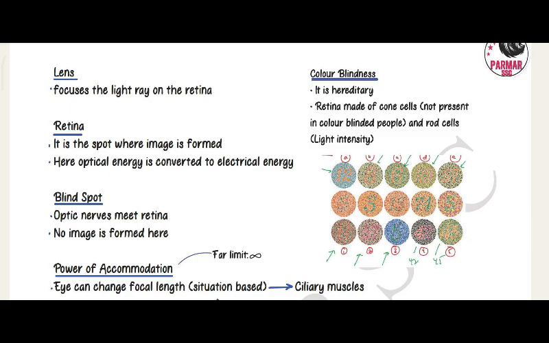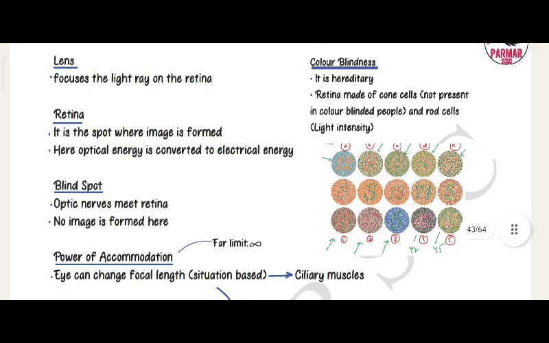Color blindness, it is hereditary. Retina is made of cone cells, not present in color blind people, and rod cells, for light intensity.